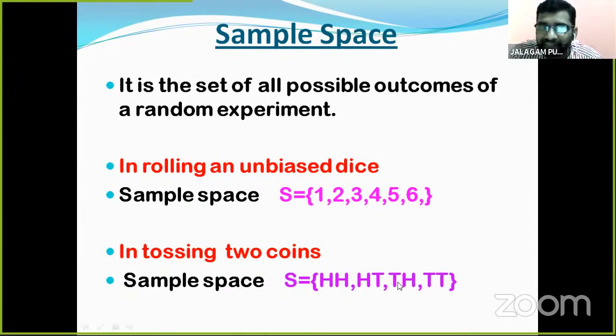And when we toss only 1 coin, the sample space is H comma T.